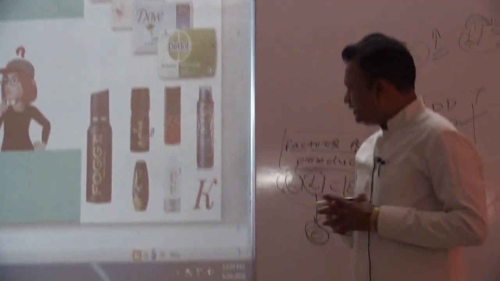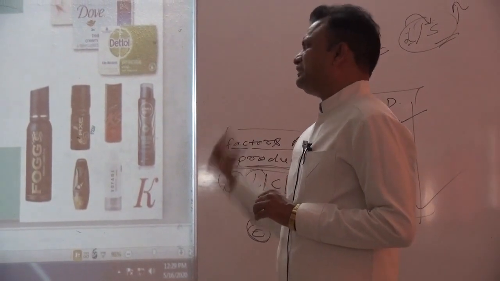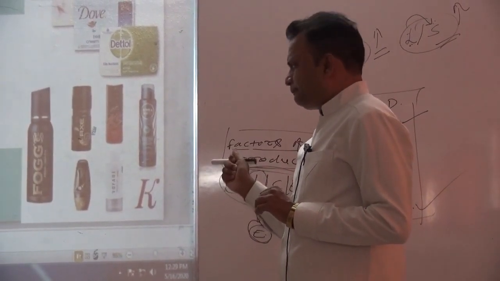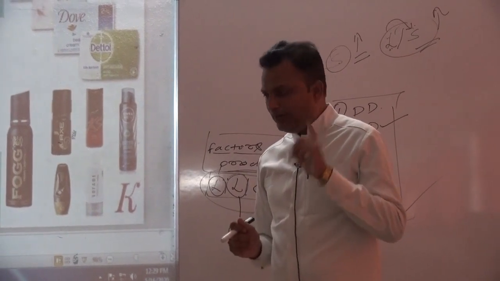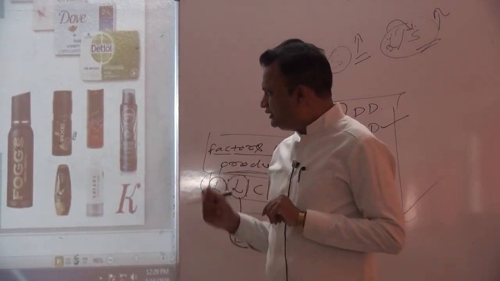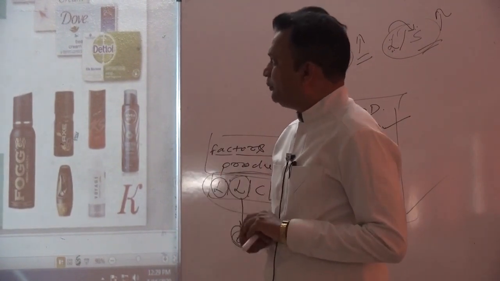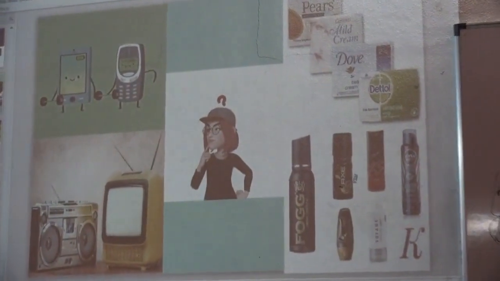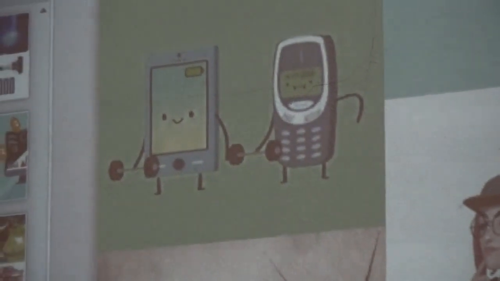So competitive demand means when the demand for a commodity competes with its substitute product, that demand is considered as competitive demand. As far as cell phones are concerned, we know there are different cell phones in the market: Nokia, Xiaomi, Apple, Samsung, then Lava.